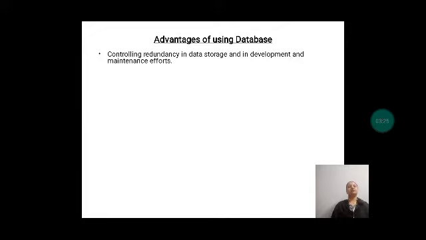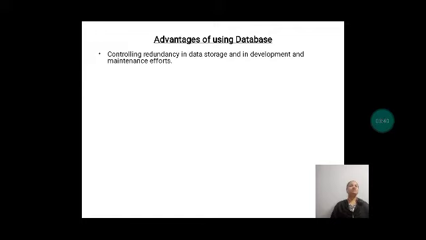Leave aside a new student: if a student changes his phone number, or if any other changes are made in his data, that also has to be reflected in all three or more files wherever his information is stored.